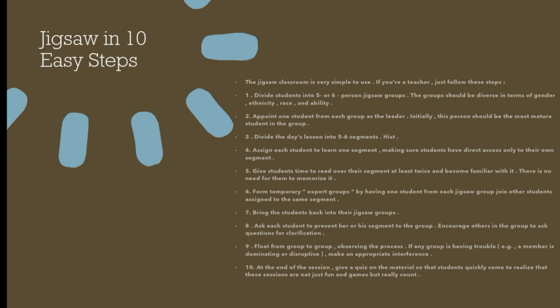After that, ask each student to present her or his segment to the group. Encourage others in the group to ask questions for clarification. And then float from group to group, observing the process. If any group is having trouble, a member is dominating or disrupting, make appreciated